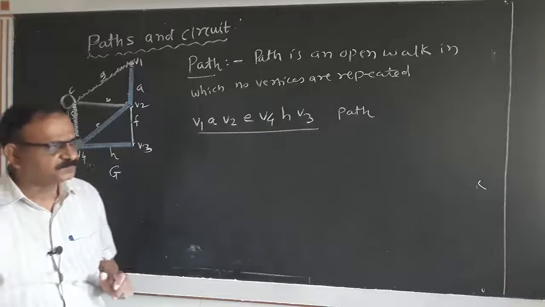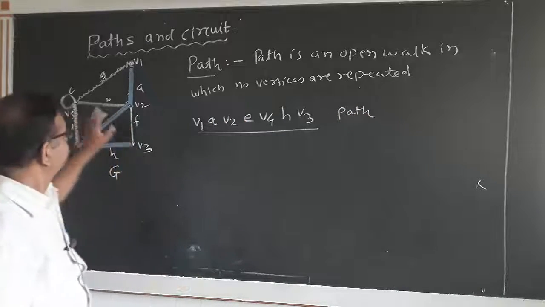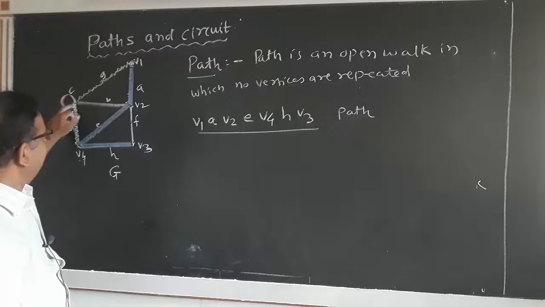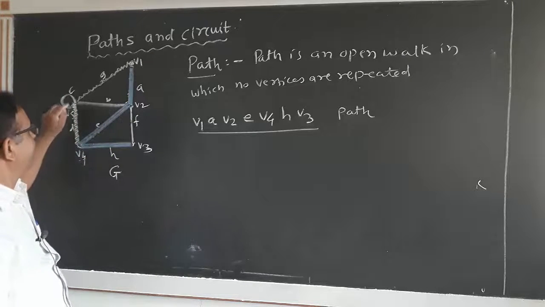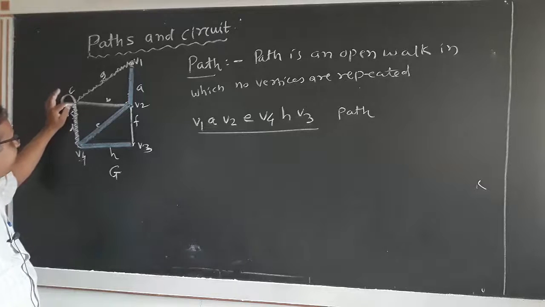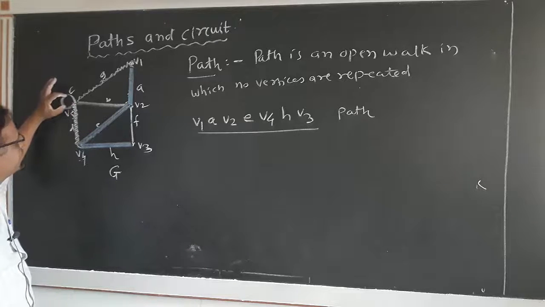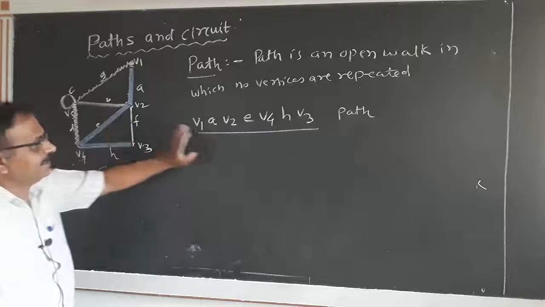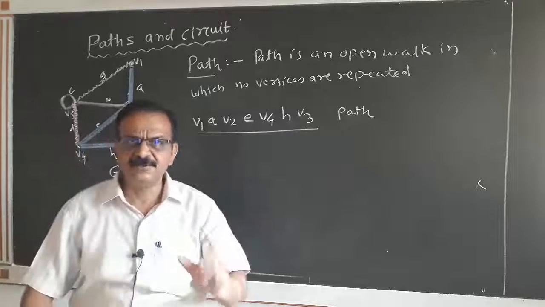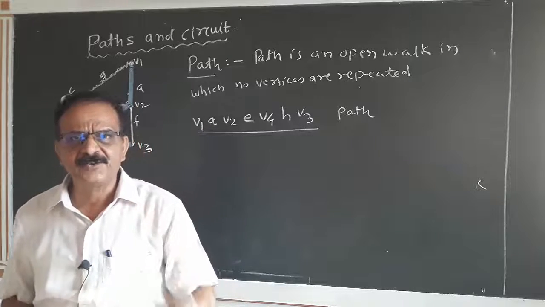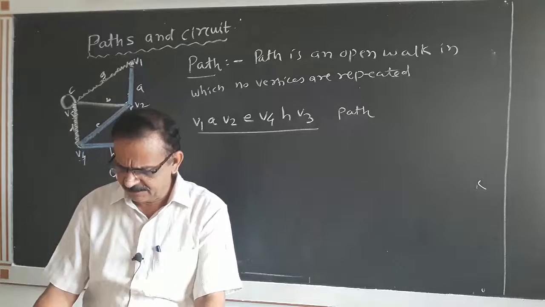That means a loop, if we consider a loop, that loop has both the vertices same, and hence if we include this loop in a path, it may be considered. But we cannot include a self loop in a path. We can include self loop in a walk, but we cannot include self loop in a path.